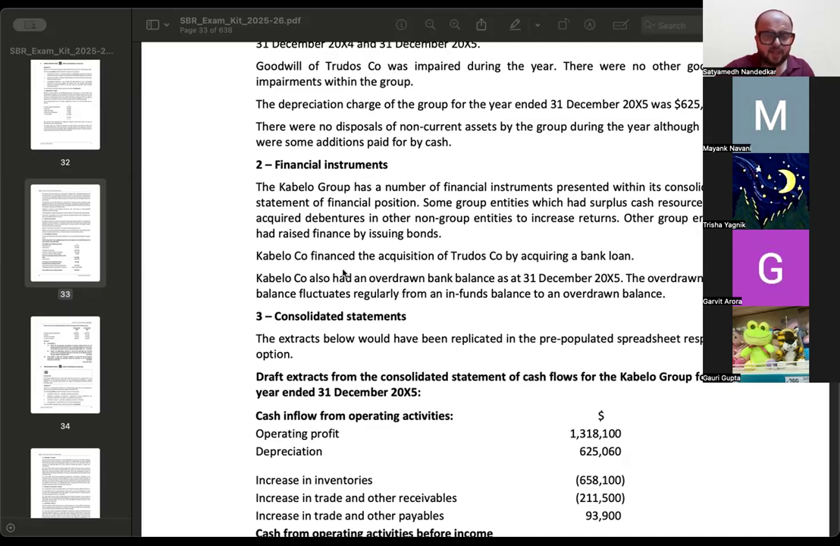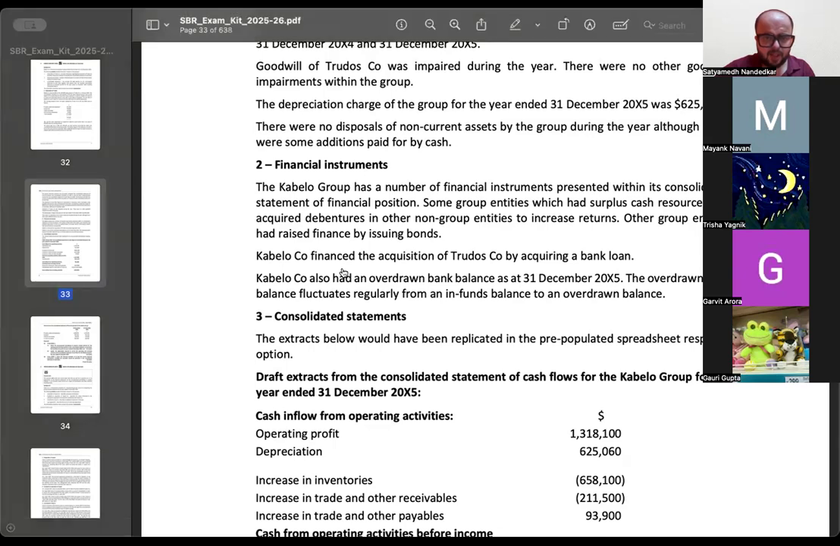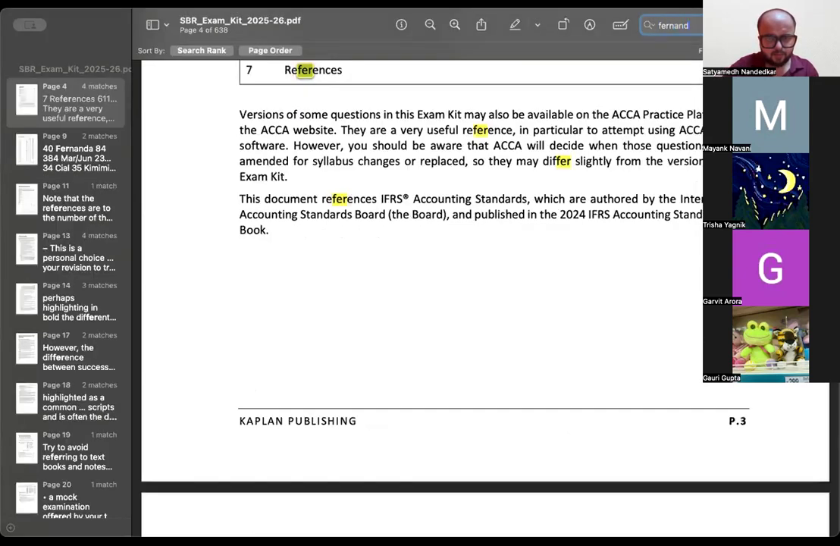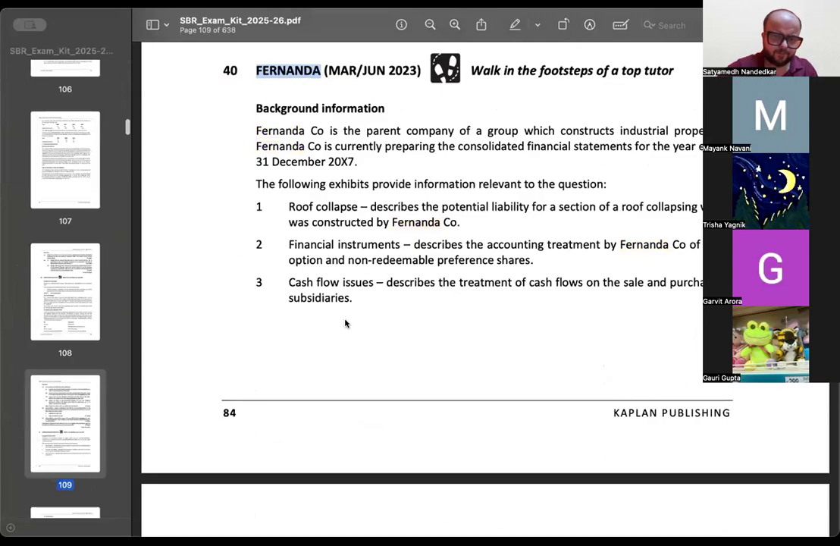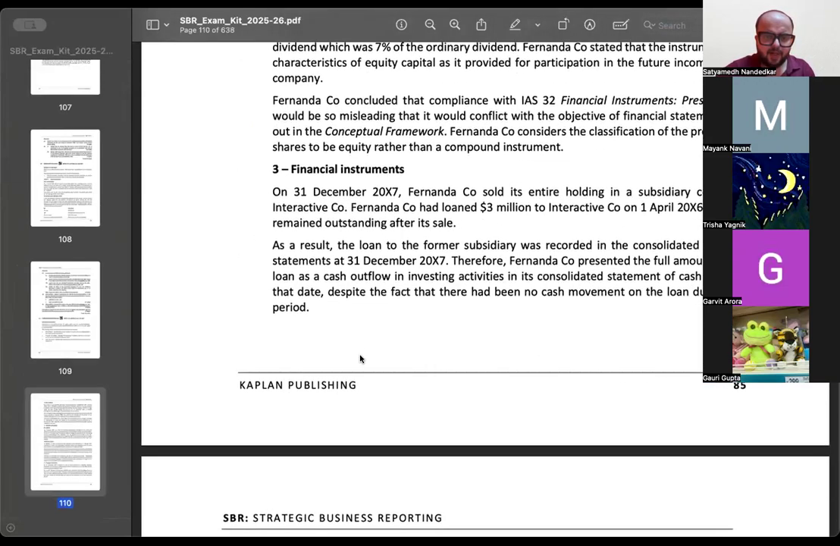ठीक है यार, फर्नांडा कंपनी का ना एक पार्ट शायद से मेरा रह गया डिस्कस करना. Wait, ये वाला पार्ट रह गया. On 31st of December, Fernanda Company sold its entire holding in a subsidiary, Interactive Company. Fernanda Company had loaned 3 million to Interactive Company and this remained outstanding after its sale. As a result, the loan to the former subsidiary was recorded in the consolidated financial statements at 31st of December 2007.